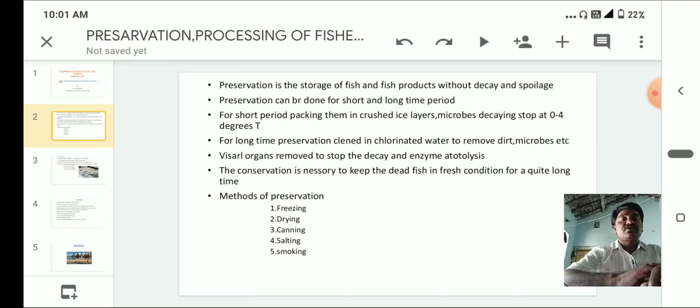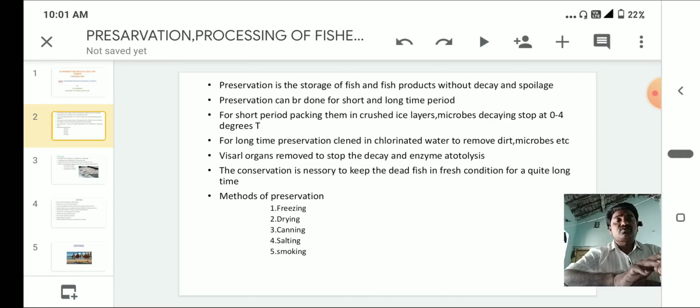Preservation is the storage of fish and fish products without decay and spoilage. Generally, preservation can be done for a short or a long period. For a short period, pack them in crushed ice layers, since microbial decay stops at 0 to 4 degrees temperature. For long-term preservation, cleaned and chlorinated water is used to remove the dirt, microbes, etc.